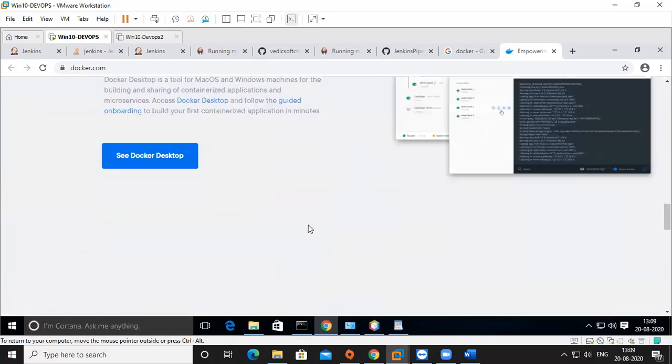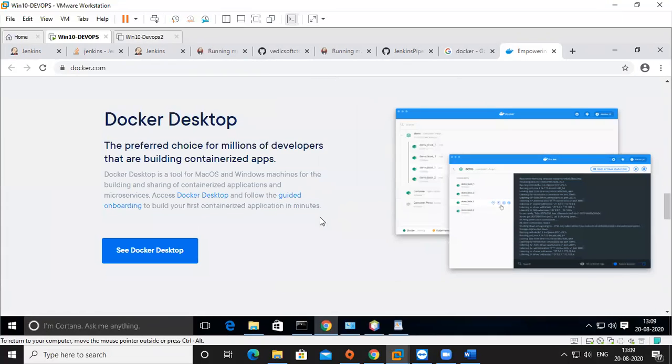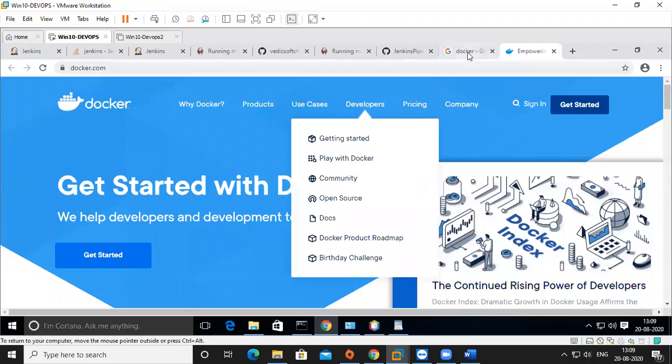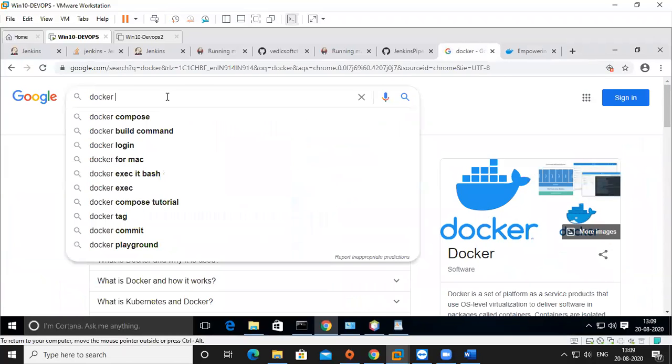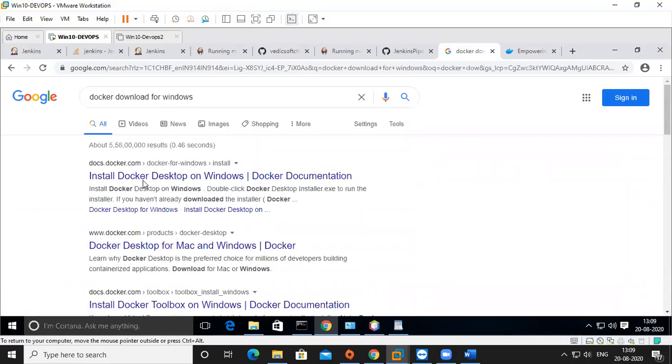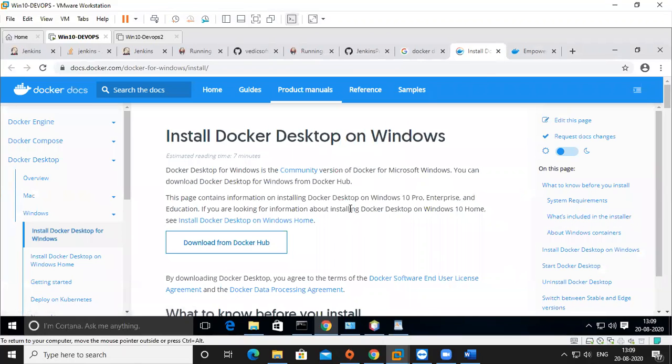Docker has its own Docker Hub and Docker Desktop also. It is a little tricky to download Docker. When you search for Docker for Windows, it will show a page, but guys, don't download from here. This download is only for Windows 10 Pro and Enterprise.